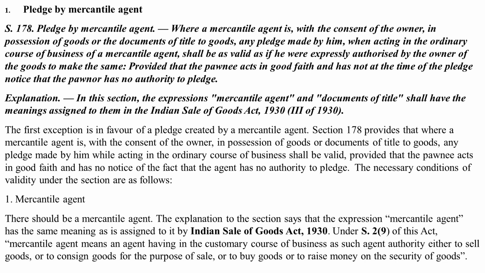So the first exception is in favor of a pledge created by a mercantile agent. Section 178 provides that where a mercantile agent is, with the consent of the owner, in possession of goods or document of title to goods, then any pledge made by him while acting in the ordinary course of business shall be valid, provided that the pawnee acts in good faith and has no notice of the fact that the agent has no authority to pledge. The necessary conditions of validity under the section are as follows. Number one, mercantile agent. That is, there should be a mercantile agent.